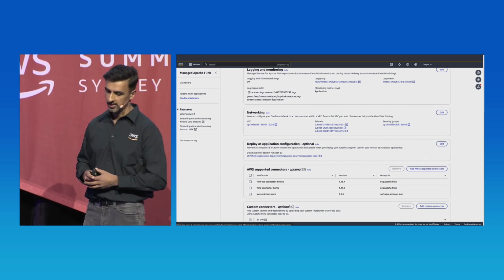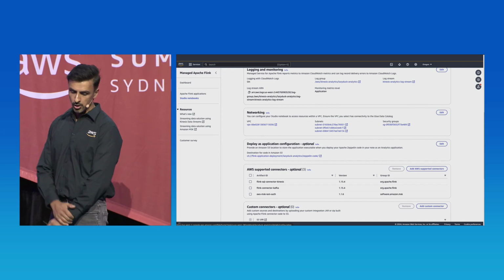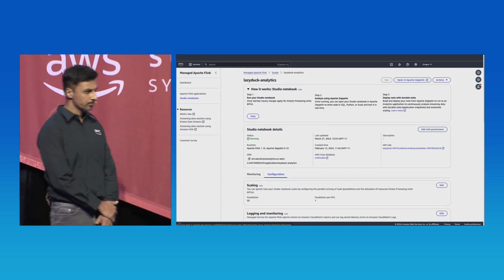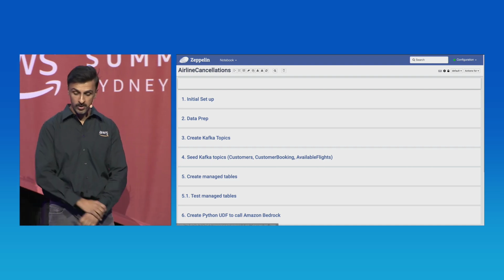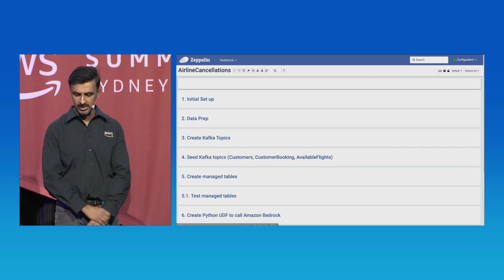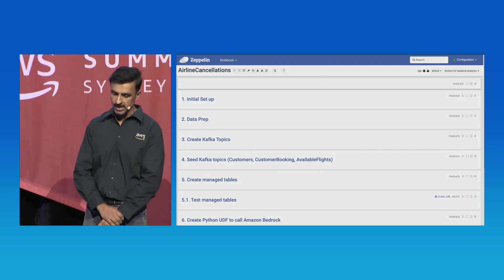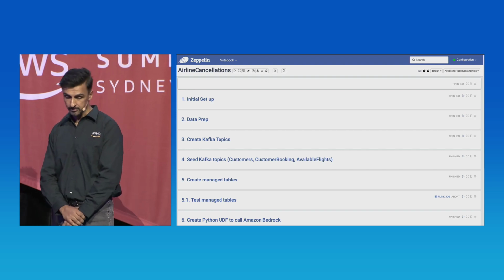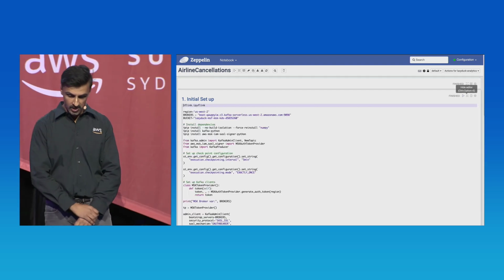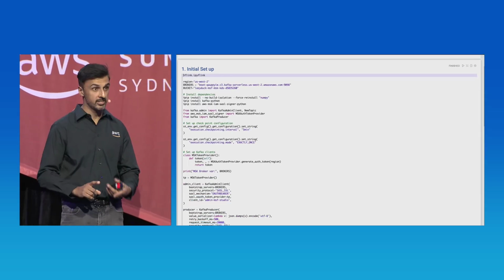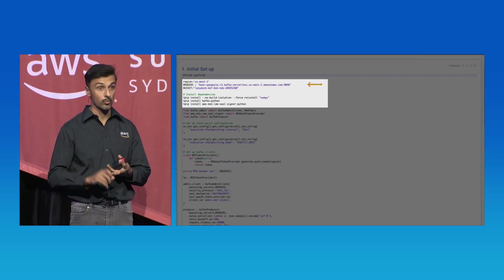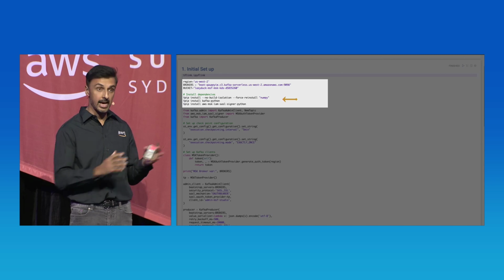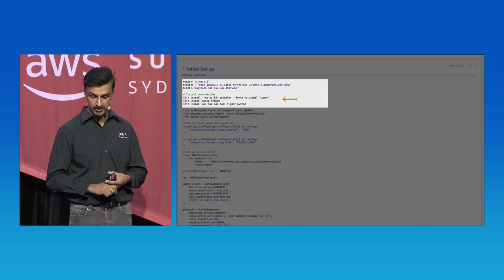So let's head over to our notebook in Apache Zeppelin. There are a few sections to this notebook. We're going to skip over a couple that aren't so important, like data prep, but let's take a look at the initial setup. In the initial setup, we're going to first set the region. We're going to set up our S3 bucket and where the MSK cluster is, and also install our dependencies.